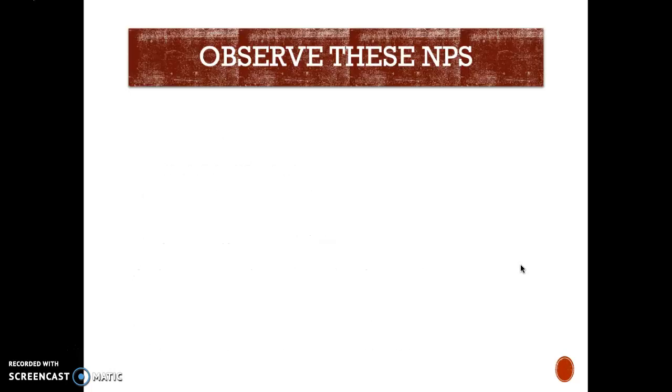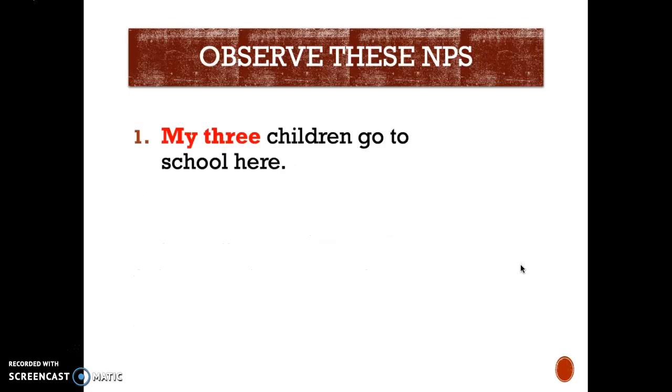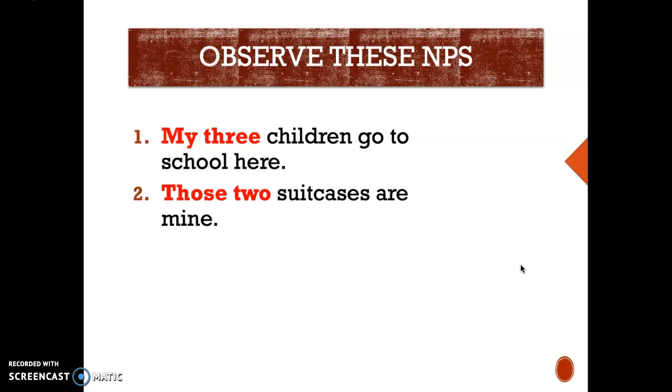Alright, now observe these NPs. My 3 children go to school here, okay? And then those 2 suitcases are mine. So these 2 sentences somehow are composed of the same kind of structure. So my and those are determiners, right?